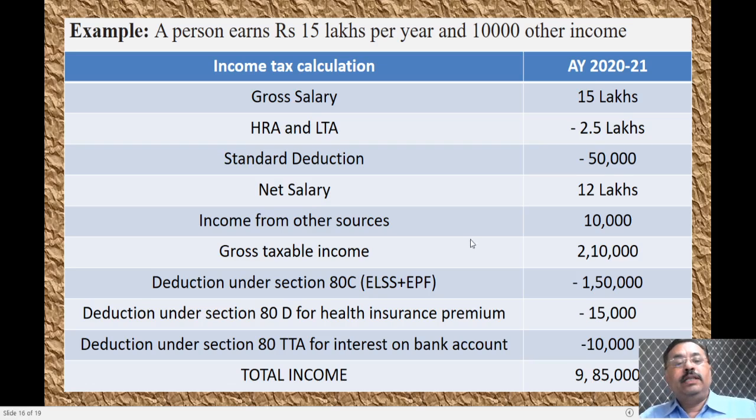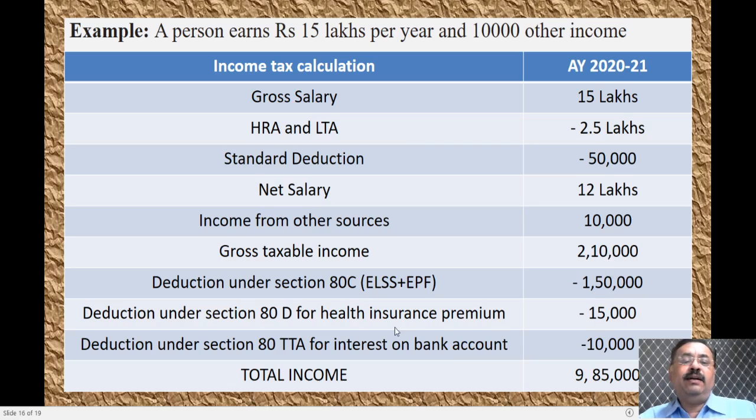Okay, so the deduction under 80C, that is for the EPF, for the leave compensation, for the health insurance, that is 80D, for the 80TTA, for all these deductions that you have, the PF, assume that it is 1.5 lakhs he is paying for the deductions.